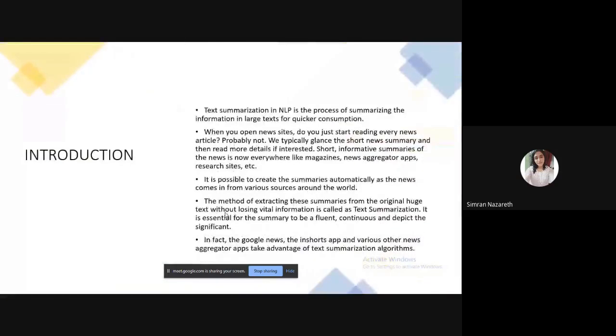Good morning, everyone. Our group is from 49 to 60, and our topic is text summarization in NLP. As we all know, people have very busy schedules nowadays, so nobody prefers to read long texts as it consumes a lot of time. Text summarization in NLP sorts out this problem.